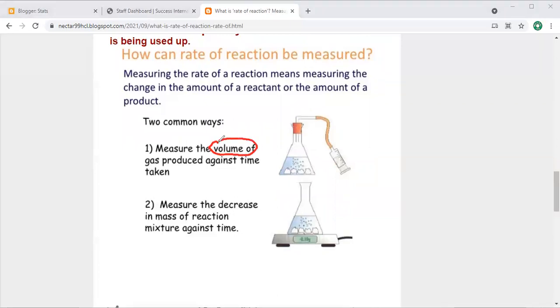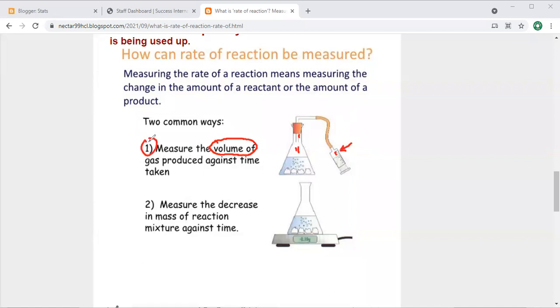Volume means, for example, the reaction is going on and the product is a gas. This gas is collected or gathered in the syringe. When it is added in this syringe, you can easily observe the digits from here, and you can easily measure the amount of gas produced as reactant converts to product. Gas produced against time taken, and you also have a stopwatch. You can easily measure how much time was spent to convert into gas.